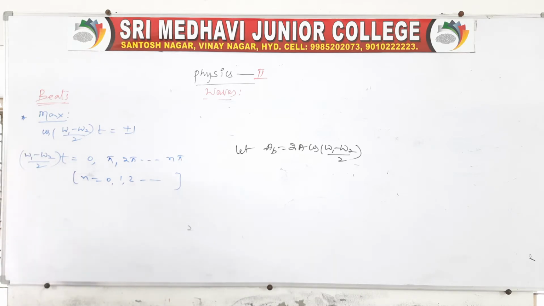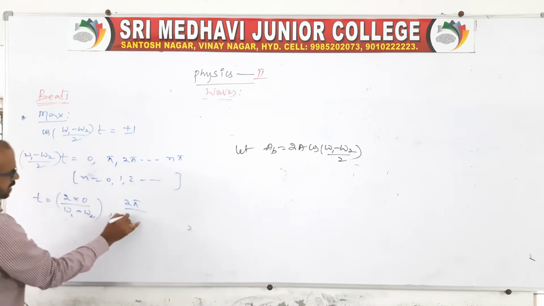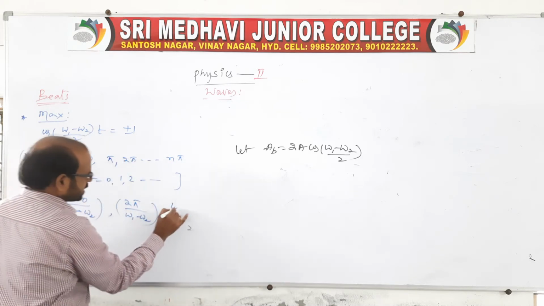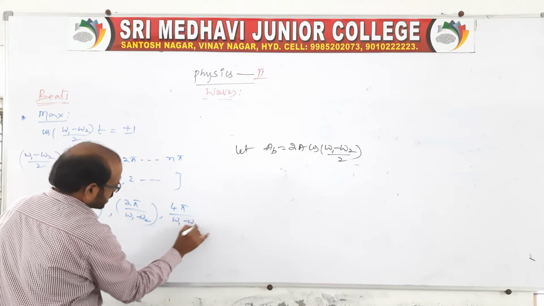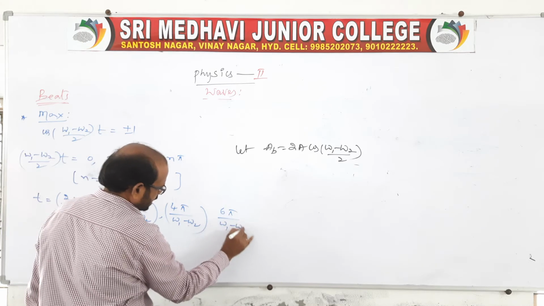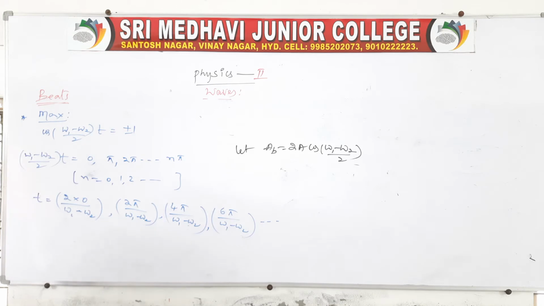Now by using this expression, we have to get the time also. Keep time on one side and take this value to the other side. It is 2 into 0 by omega 1 minus omega 2. First one, and you go for the second, 2 pi by omega 1 minus omega 2. Next, it is 2 into 2, 4 pi by omega 1 minus omega 2. Next, 6 pi by omega 1 minus omega 2, and so on. Like this we will get the times.